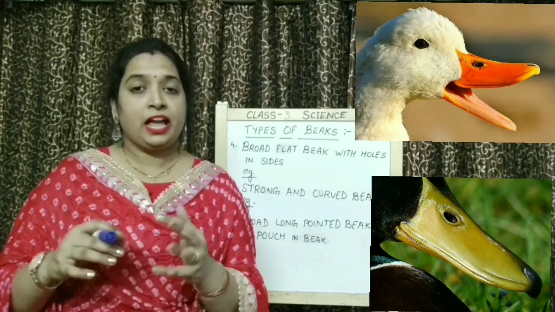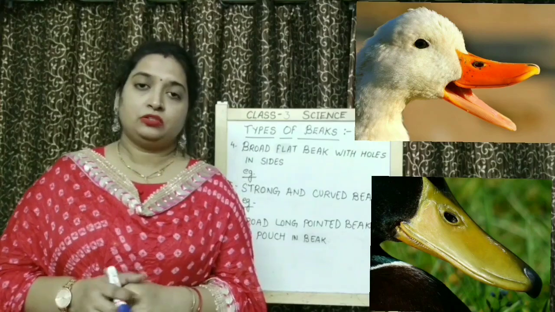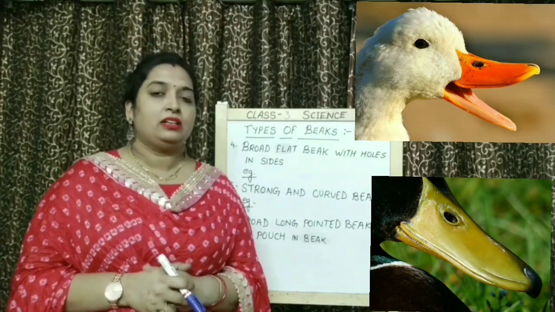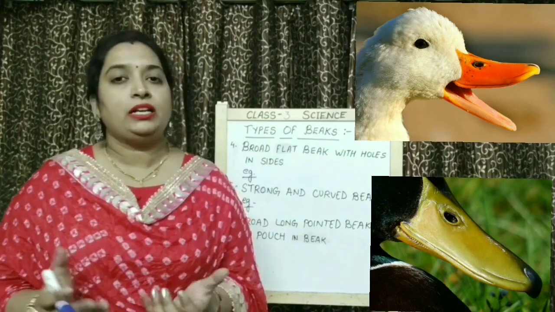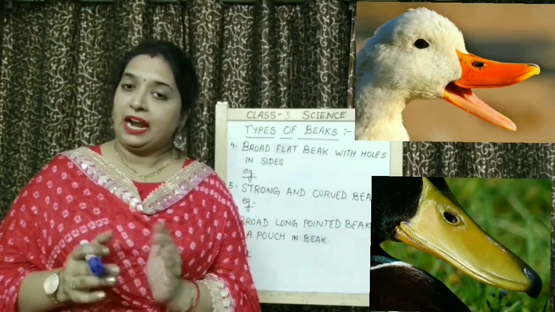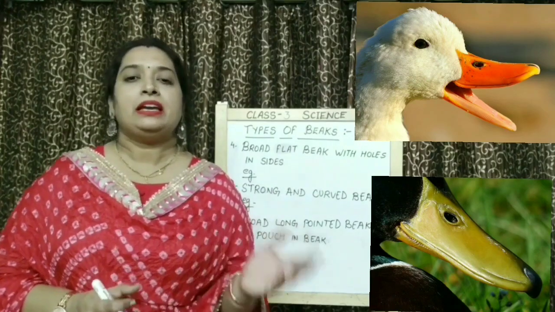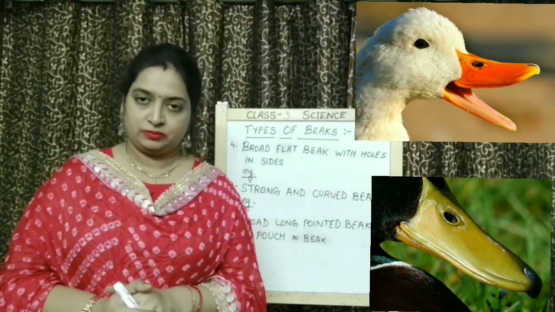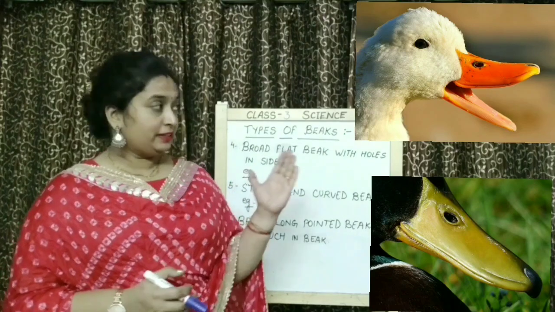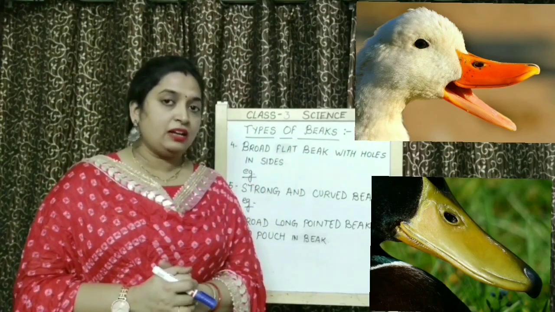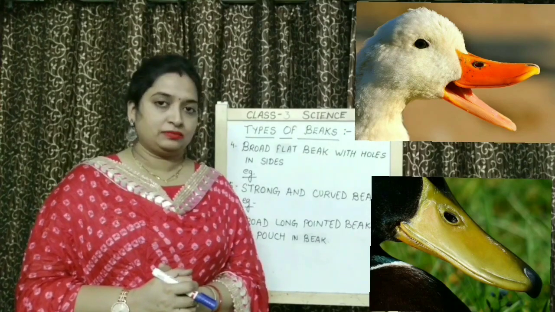But mud, they have to remove it. So by these holes which are present on the sides of the beaks, extra mud and water comes out. And insects, small plants and worms, they remain inside their mouth. As you can see here in this picture, clearly two holes are present on the beak of a duck.